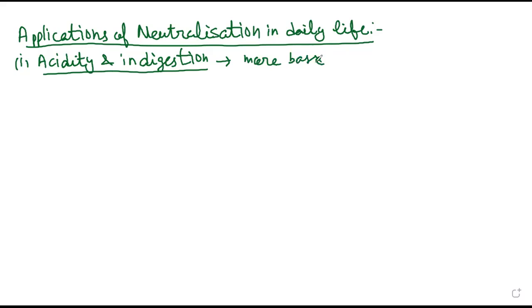The substances which help us protect from acidity are known as antacids, like milk of magnesia. A very general example, ENO, which we use, is a base, because it gets immediate effect. We get immediate relief from the stomach ache if it is due to acidity, right?